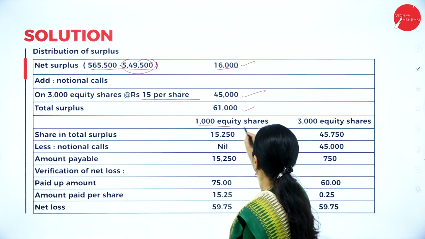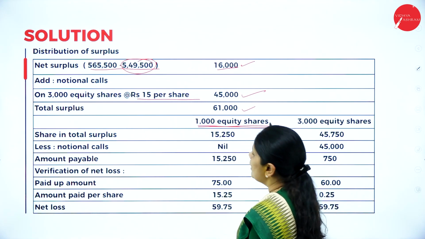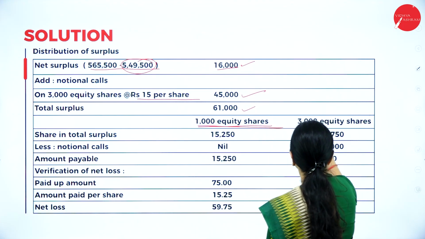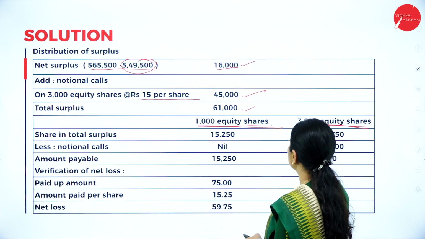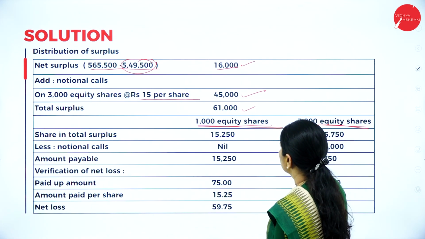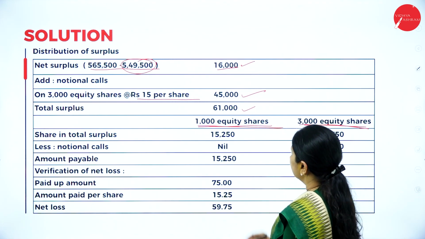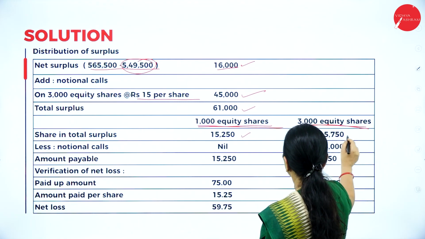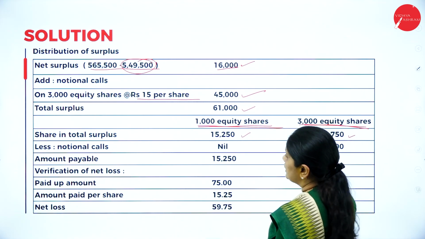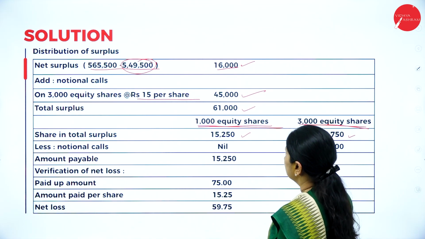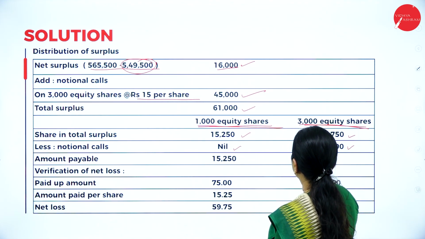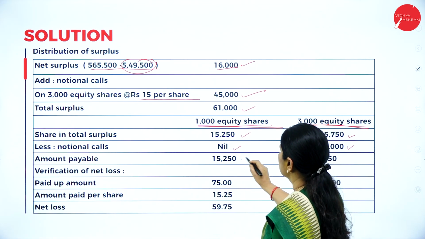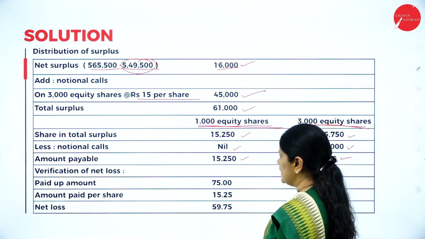So we had two categories of shares here. One is 1,000 equity shares and then another 3,000 equity shares. So the shares in total surplus will be 45,000, 15,250 and 45,750. So notional call is nil here. From them, I have to make a call of 45,000. So the amount payable will be so much.